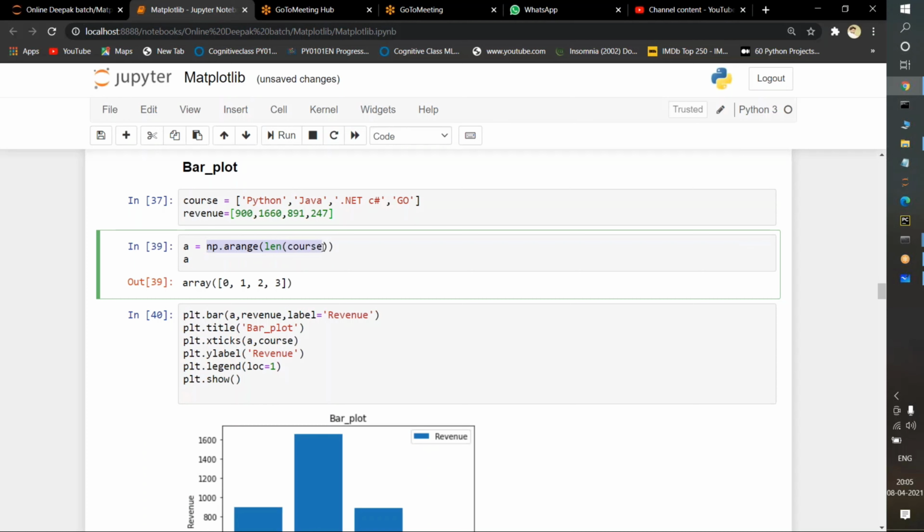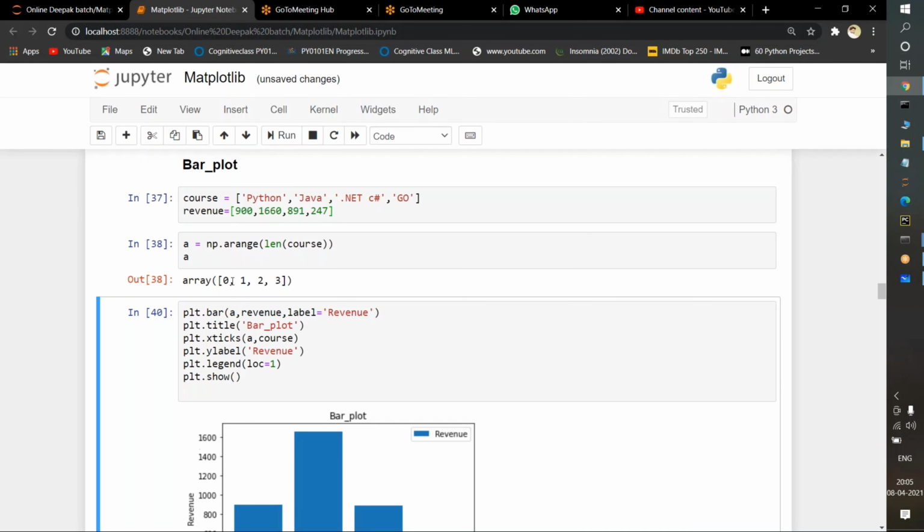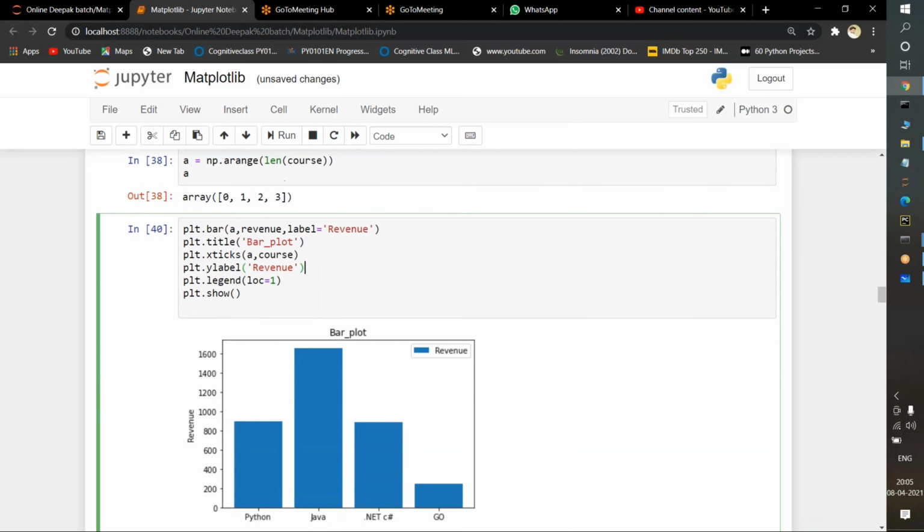I'm just finding the length of course. What is the length of course here? 1, 2, 3, 4, because we have 4 string values inside a list here. So the length of A is nothing but 4. See here, 0, 1, 2, 3. I'm running it: 0, 1, 2, 3. 0 specifies Python, 1 specifies Java, 2 specifies .NET, and 3 specifies the Go language.